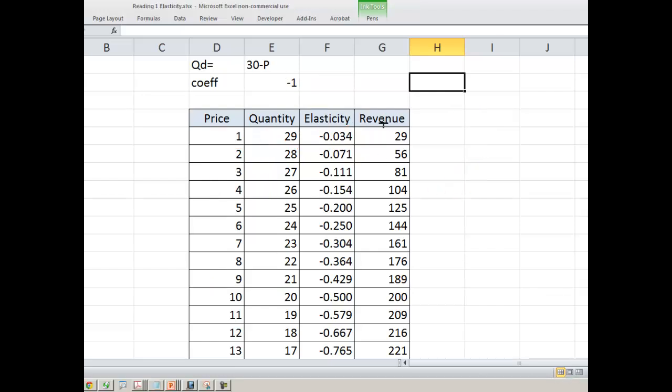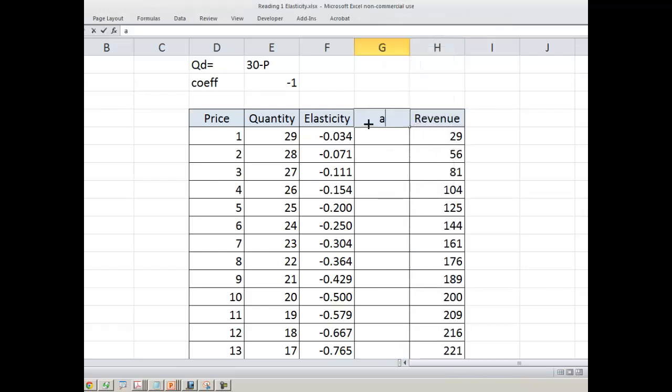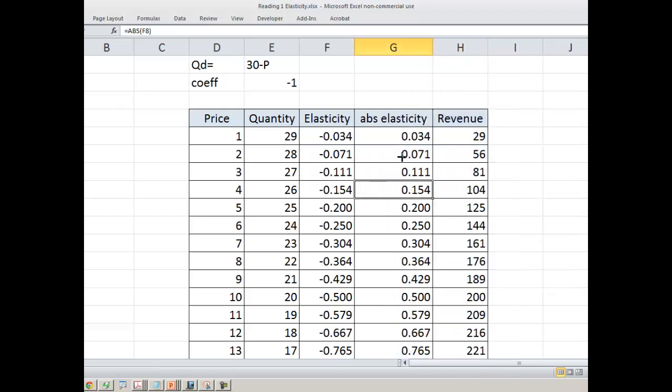We can add a column and call it absolute elasticity, using the function that gives the absolute value. So it is only the absolute value which we are seeing. What can be said about the absolute value? This absolute value is less than 1. It means that currently it is inelastic.